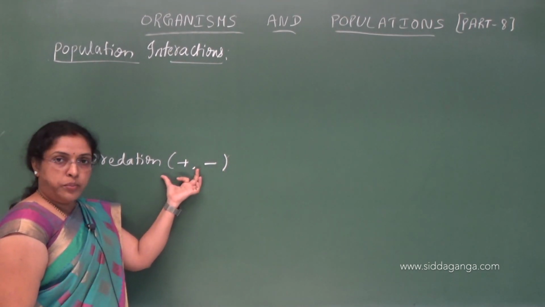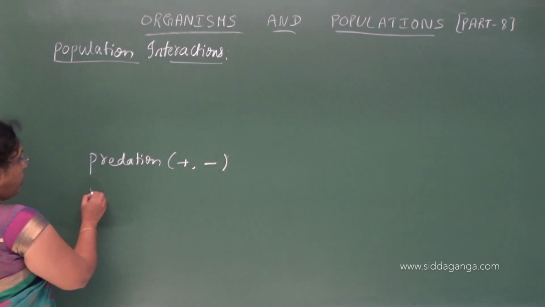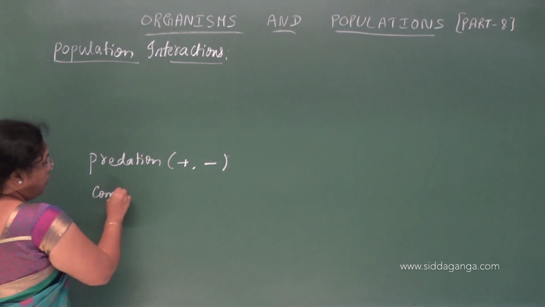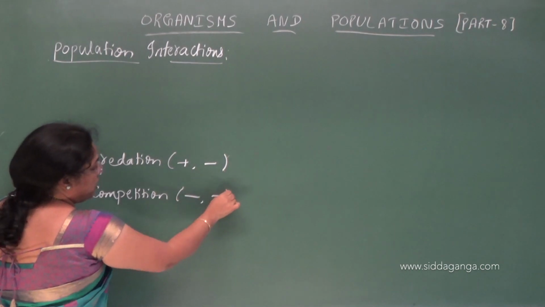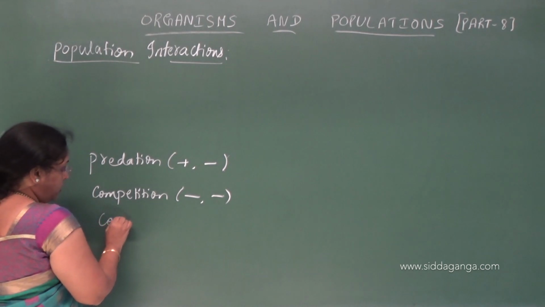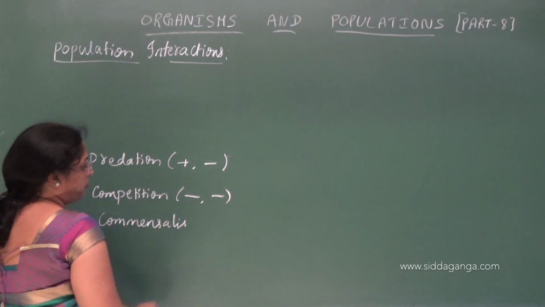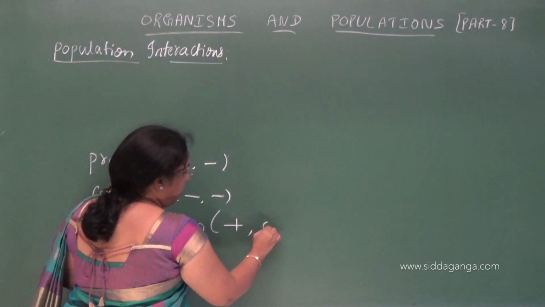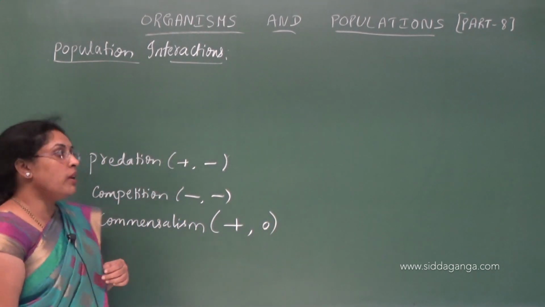Here the predator is benefited, and the prey is harmed or killed. In competition, both species are harmed, whereas in commensalism, one species is benefited, the other species is neither harmed nor benefited.